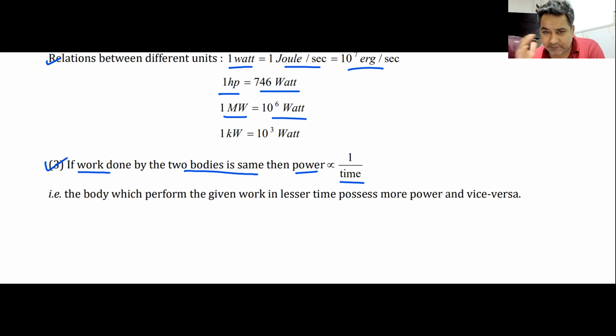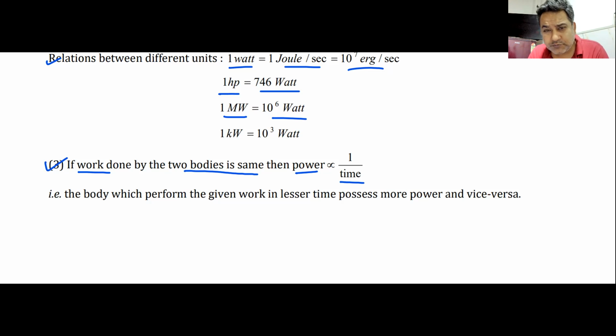That means if same work is done in less time, power is more. Sometimes we say that we need more power. Why do we need more power? Because we want to do the same work in less time. If I want to do the same work in more time, time is more, work is same, I will need less power.